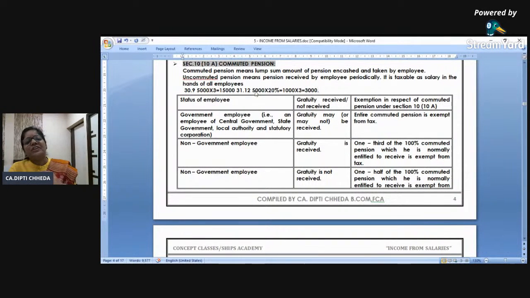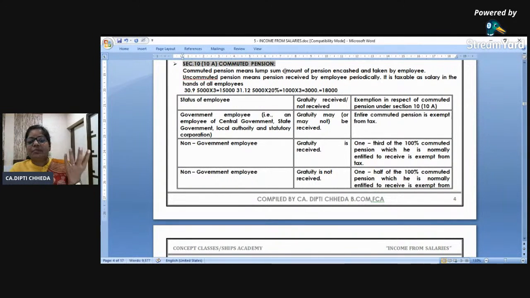Students commuted pension correct करते हैं, uncommuted गलत हो जाता है. Right? Once again, for September to December, uncommuted is 5,000 into 3. But in December, I encashed 80%. Still 5,000 ka 20%, so abhi bhi I am receiving monthly, no? Till March, 3,000. So total 18,000 is fully taxable for all.